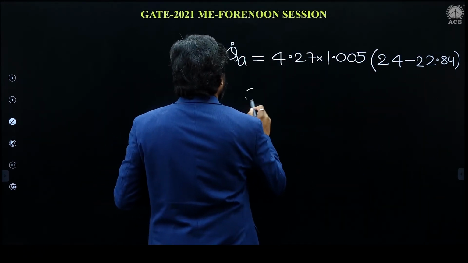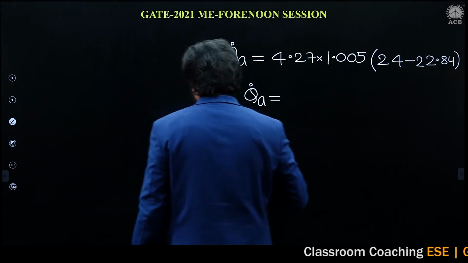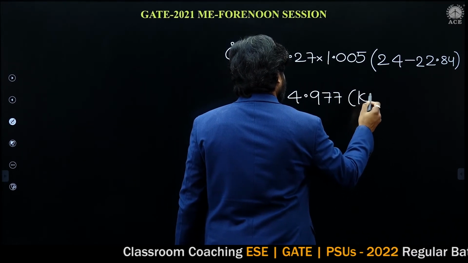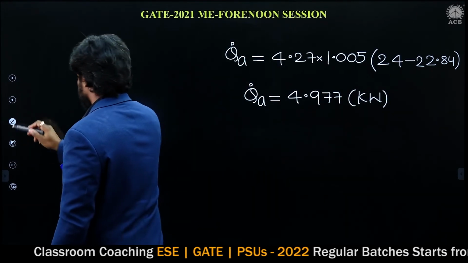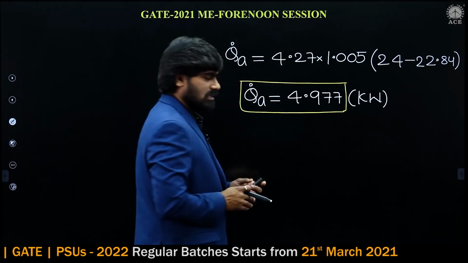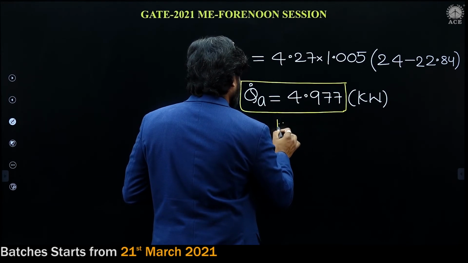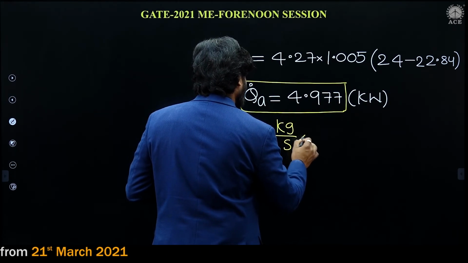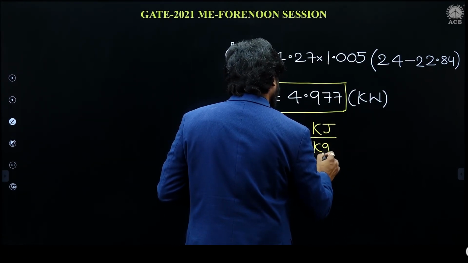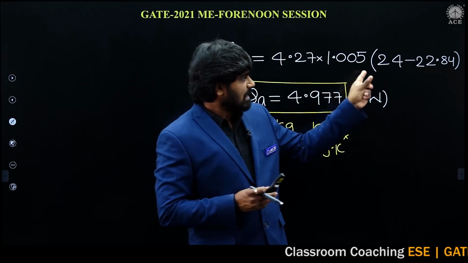If you calculate the heat gained by the air, it is going to be 4.977 kilowatts. It will be in kilowatts because it is mass flow rate in kg per second into Cp in kilojoule per kg Kelvin into delta T, the temperature difference.